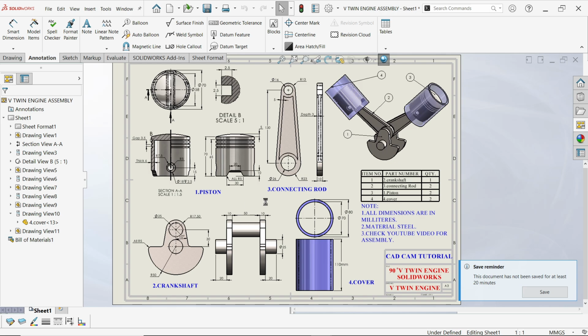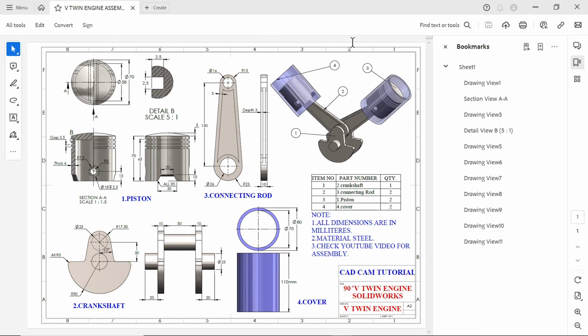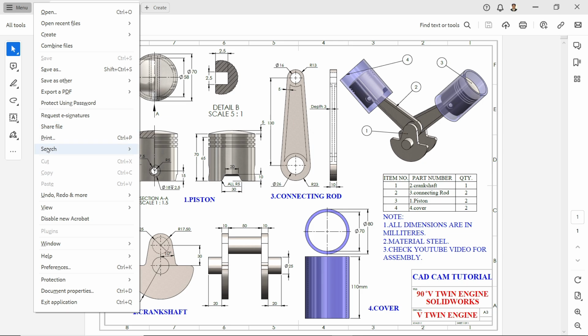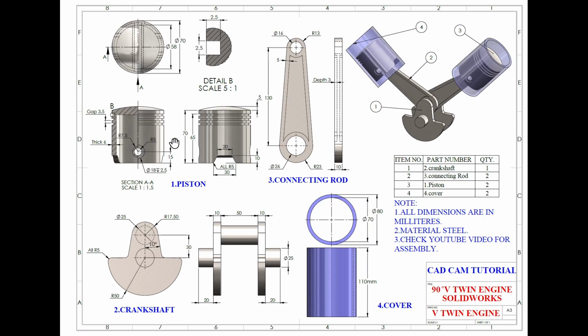Now this is going to save. Look, it's open. Look, menu, and I'm going to view full mode. Look.